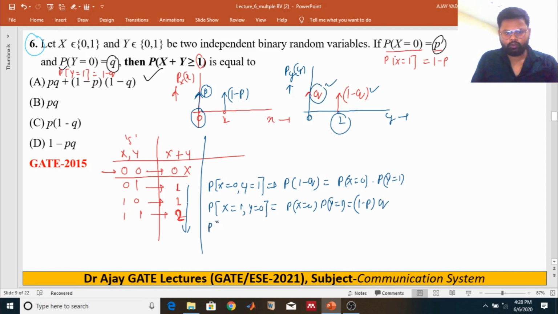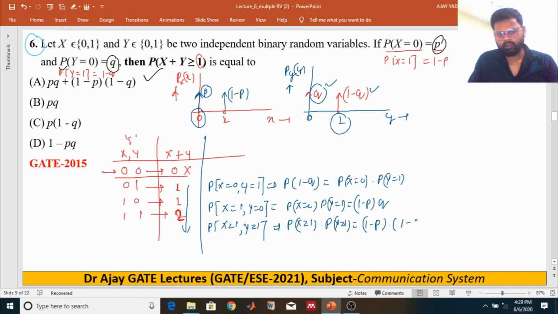And the probability of x equals 1, y equals 1 will be the probability of x equals 1 multiplied with the probability of y equals 1, nothing but 1 minus p multiplied with 1 minus q, right?